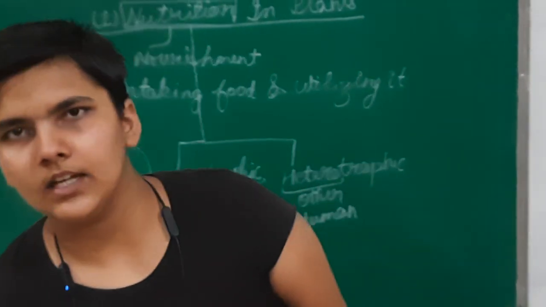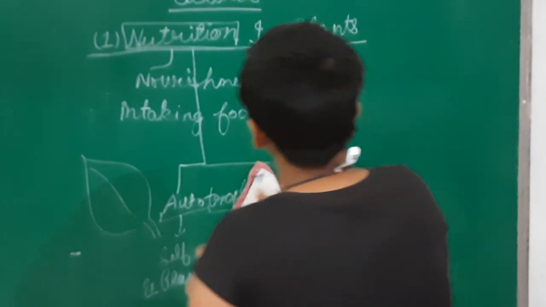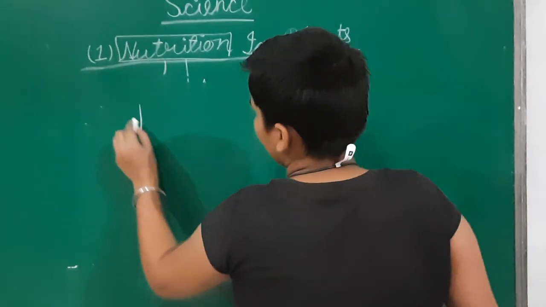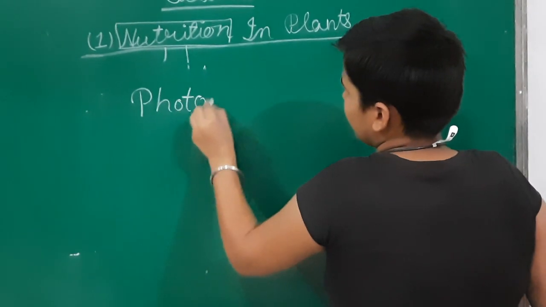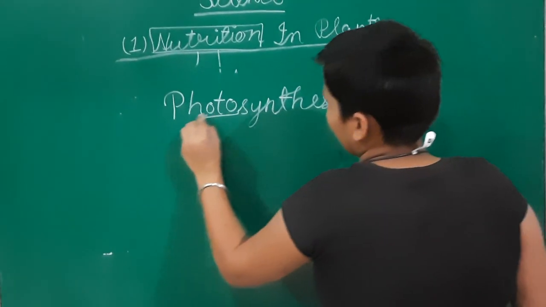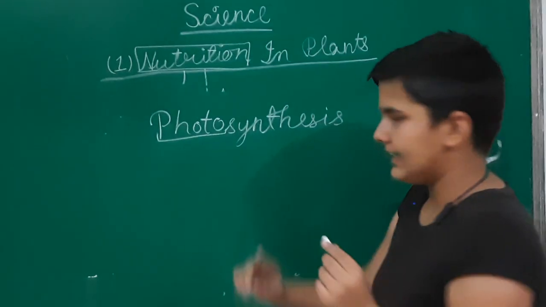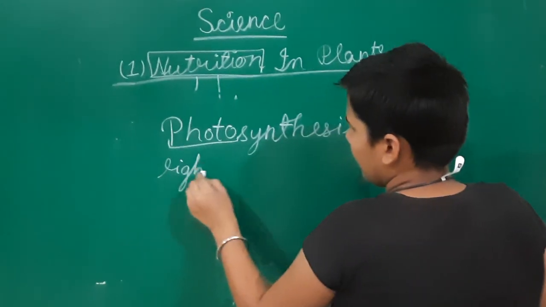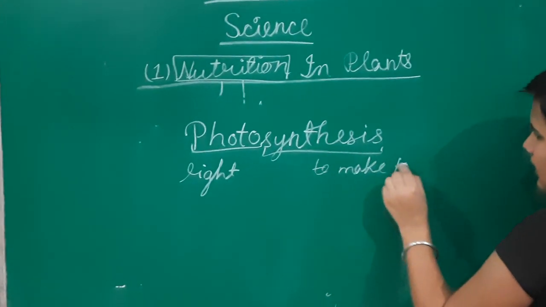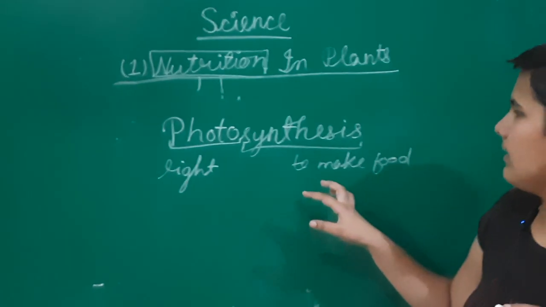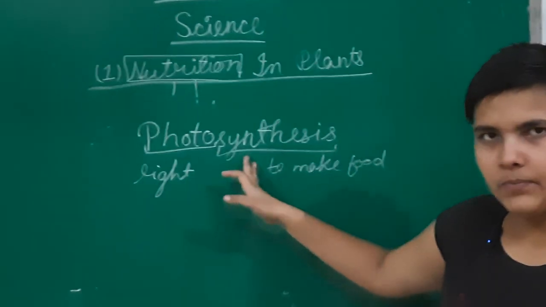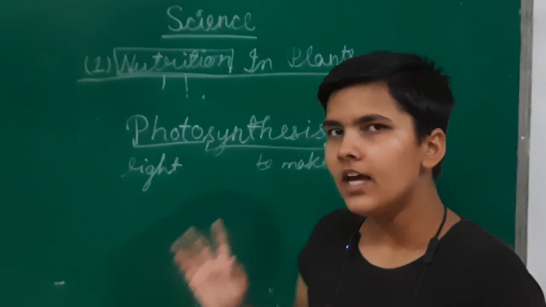Photosynthesis. Now let us come to a different topic, which is photosynthesis. What is photosynthesis? Let us split the word and know its meaning. Photo in Latin means light. Synthesis means to make food. So this whole word means make food using light. Photosynthesis, if we go by the definition, is the process by which plants make their own food using chlorophyll in the leaves.